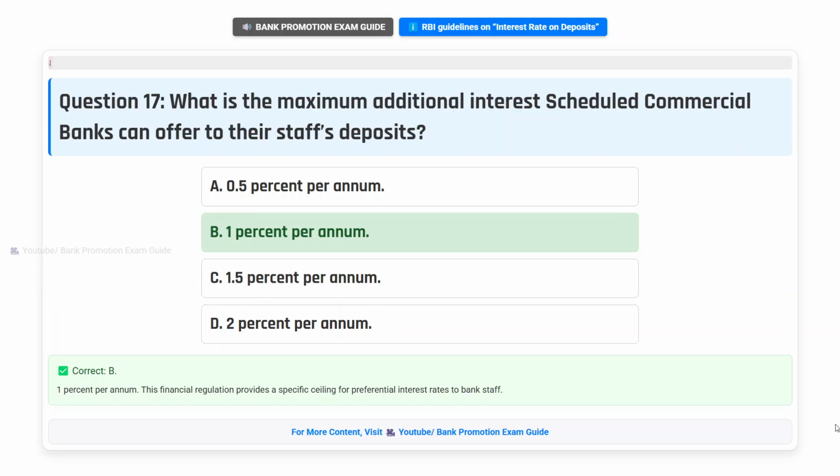Correct answer B. 1% per annum. This financial regulation provides a specific ceiling for preferential interest rates to bank staff.